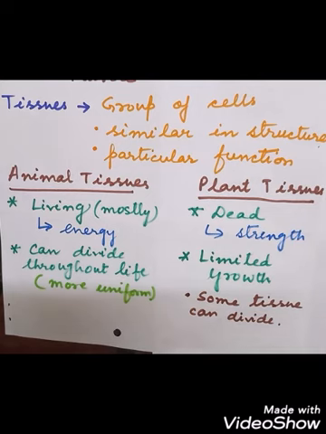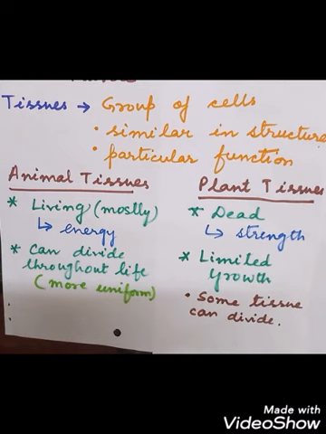Plants are stationary, so cells and tissues are like that only, so that they can adapt themselves to the stationary point of life. And animal tissues are mobile, they are adjusted to the animals' adaptation to active locomotion. Since the animal can move from one place to another, the cells and the tissues are activated, and they have the characteristic feature so that the animals can get energy for moving from one place to another.